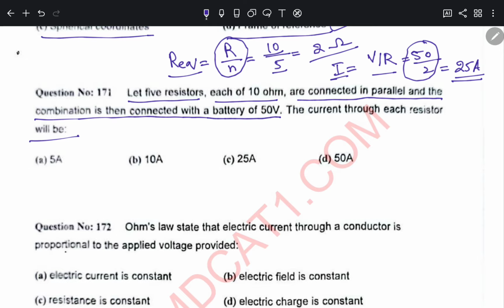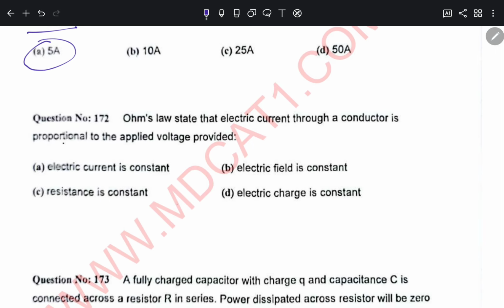Ohm's law states that the electric current through a conductor is proportional to the applied voltage provided that electric current is constant, resistance is constant, electrical charge is constant, or electrical field is constant. So for 172, the correct option is resistance is constant.